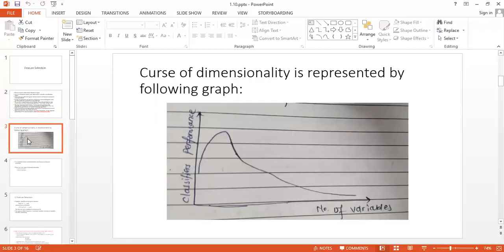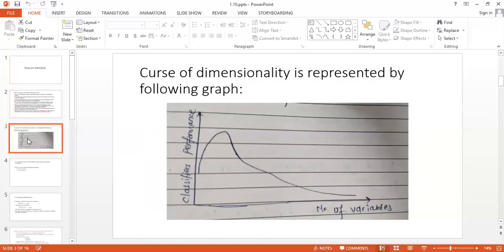The curse of dimensionality is represented by the following graph. We have a graph with the classifier's performance, meaning the algorithm which we are using. Here we are taking the example of classification. Suppose we have one algorithm which classifies the data. The algorithm known as a classifier will classify the given data sets into two or more classes as per the requirement of our problem. So the classifier's performance is one axis, and the second is the number of variables.